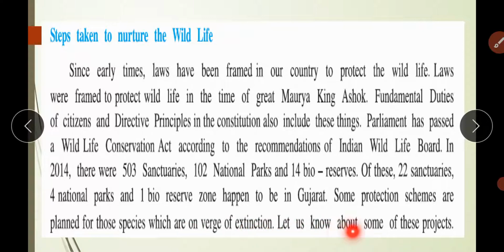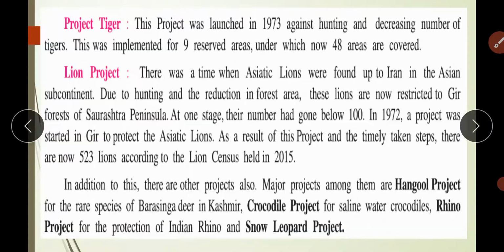Let us know about some of these projects. Which projects? This is Tiger Project and Lion Project. This project was launched in 1973 against hunting and the decreasing number of tigers. It was implemented in 9 reserve areas, under which now 48 areas are covered. Okay, this was launched in 1973 in order to preserve the species of tiger.